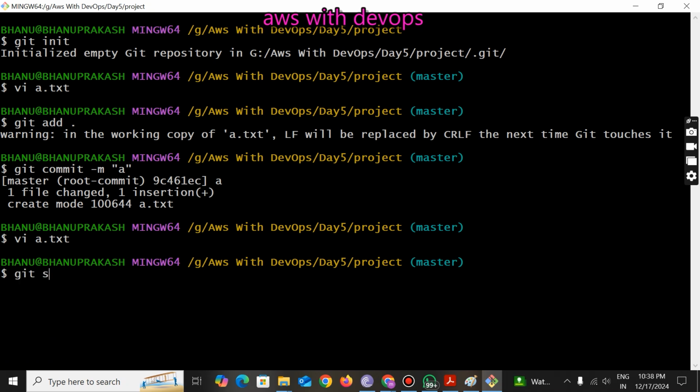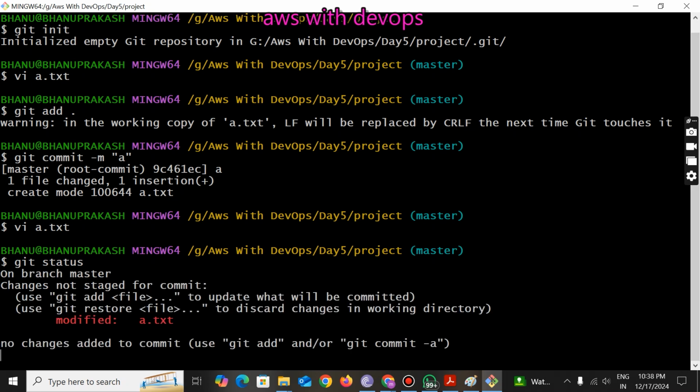If I type git status, will this file become an untracked file or not? Untracked file. Now press enter.